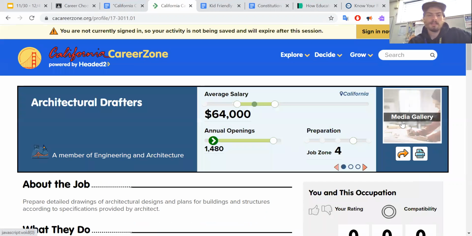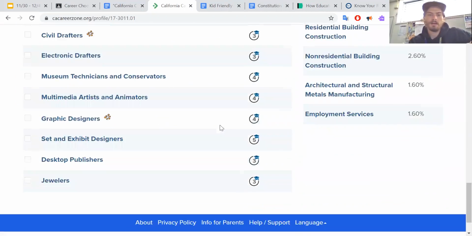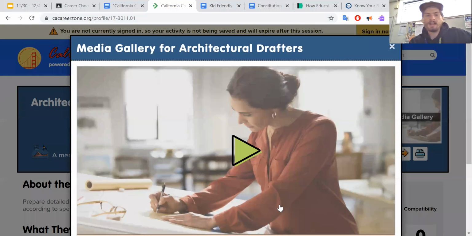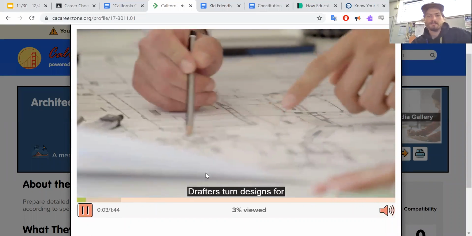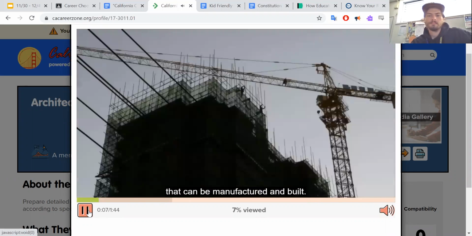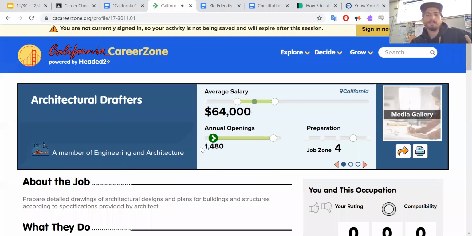And then I think I want to click, now I'm getting into the parts that I don't know, media gallery. I click media gallery and a video will play about what drafters do. Drafters turn designs for buildings, bridges, and gadgets into fully realized drawings that can be manufactured and built. Okay, and you get the idea. So it tells you about the job.